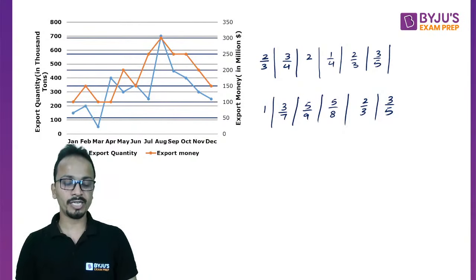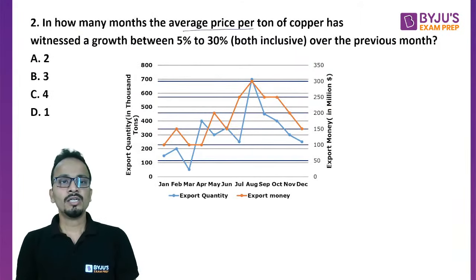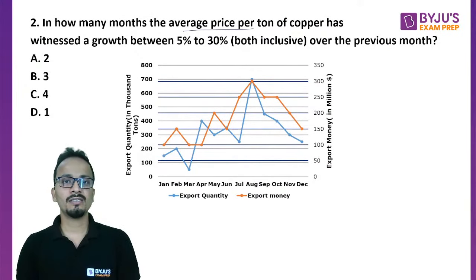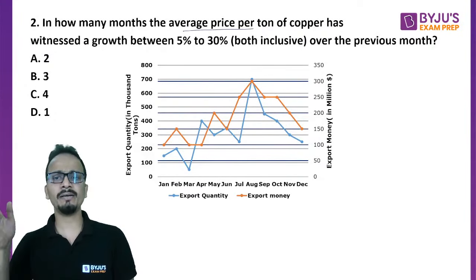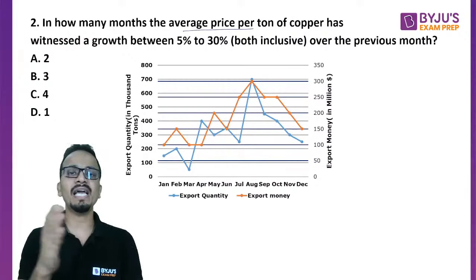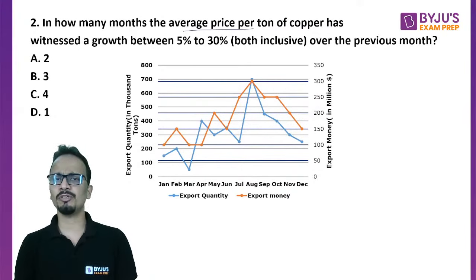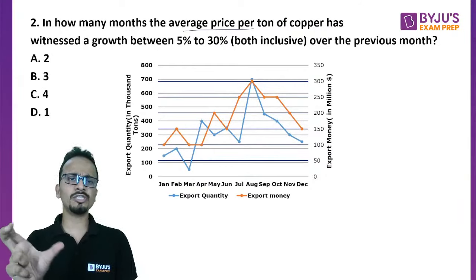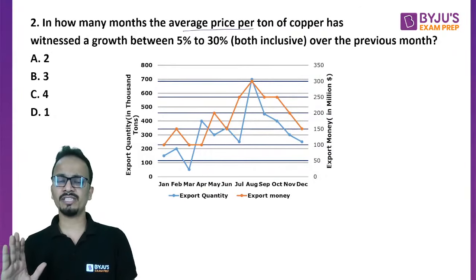अब ये question थोड़ा सा important है, इसमें हम calculation techniques समझेंगे. Now the question is, in how many months the average price per ton? So मैंने क्या किया? Average price per ton exactly calculate नहीं किया, I just looked at the ratio of money and the quantity. So money divided by quantity will give me the average price. For how many months has the average price witnessed a growth between 5% and 30%? So growth 5 से 30% अगर है, I'll have to consider that data, otherwise I will leave that data.